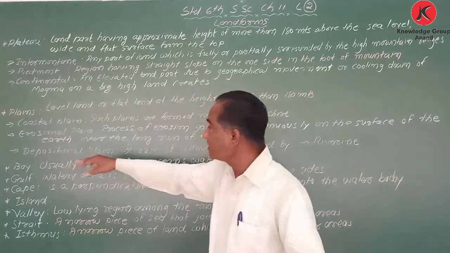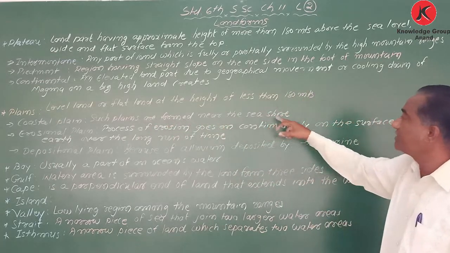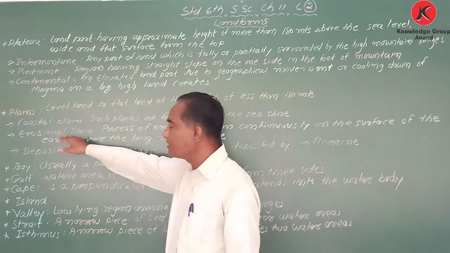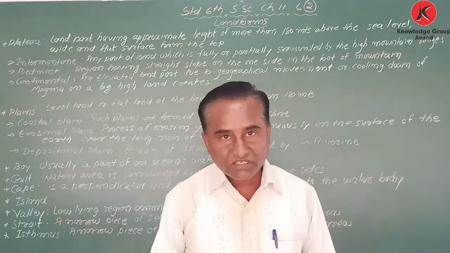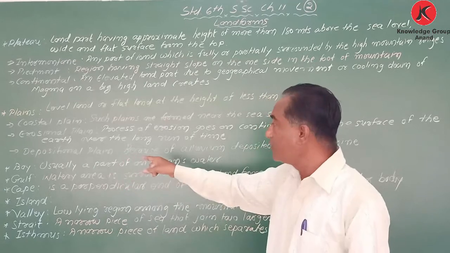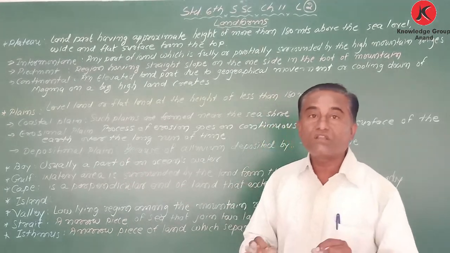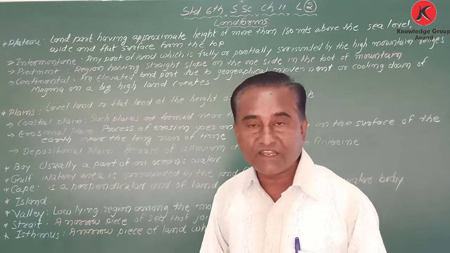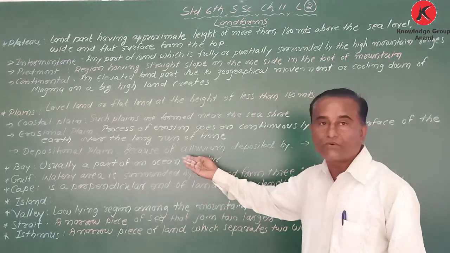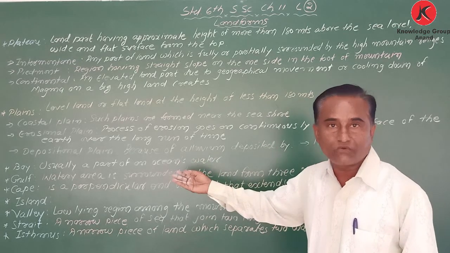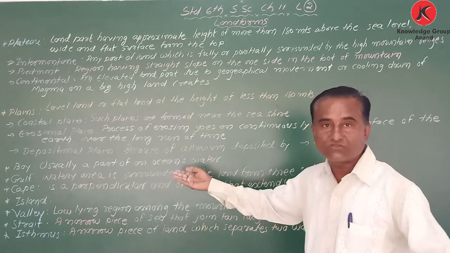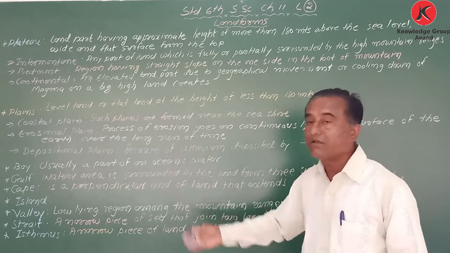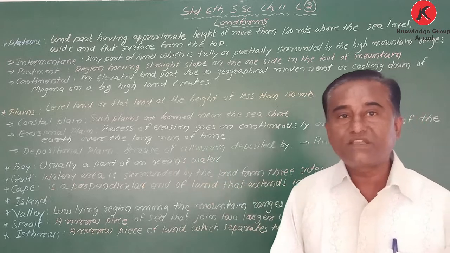Coastal means near the seashore. Here such plains are formed near the seashore, at the coastal area. Erosional plain means because of the erosion. Depositional plain means because of the deposition of the rivers or the glacier. These plains are created, and the plains of Ganga and Yamuna, coming from the Himalaya, are good examples of depositional plains.